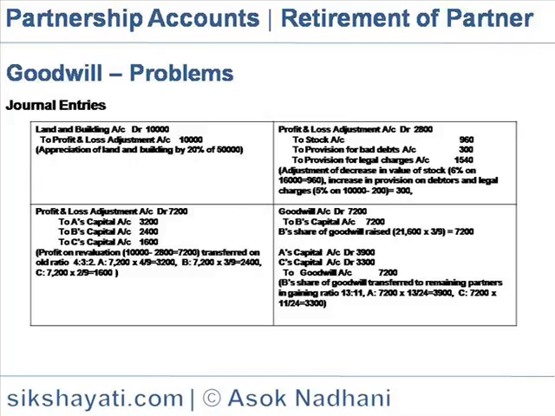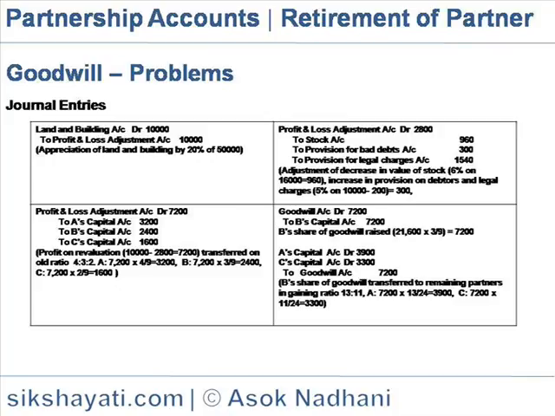Now the goodwill account, 7,200. B's share of goodwill, 7,200, would be adjusted to B's capital account, and A's capital account and C's capital account, the continuing partners' capital accounts, would be debited by the amount of the share of goodwill of B, the retiring partner.